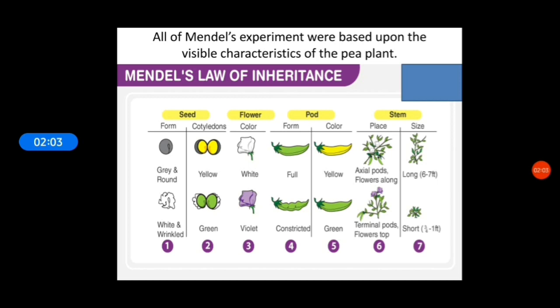Why was pea plant only selected for Mendel's experiment? He selected a pea plant for his experiment because the pea plant can be easily grown and maintained. They are naturally self-pollinating but can also be cross-pollinated. It is an annual plant, therefore many generations can be studied within a short period of time. Also, it has several contrasting characters.